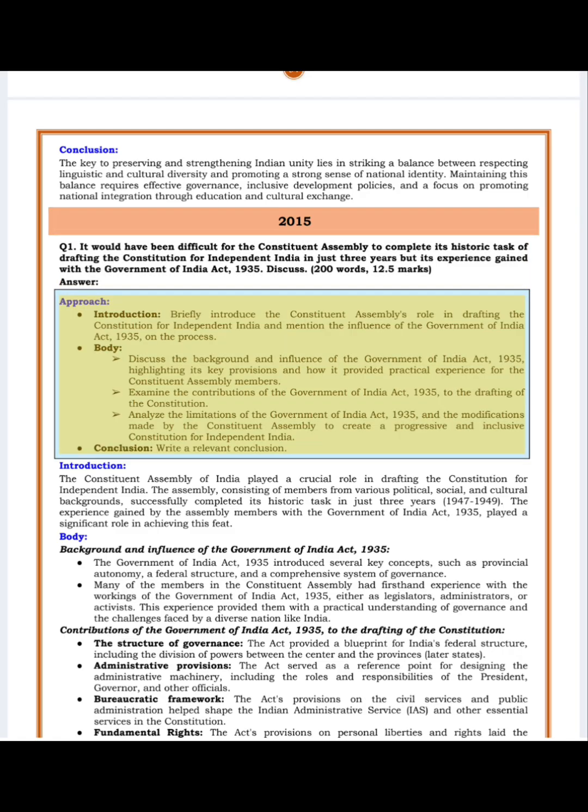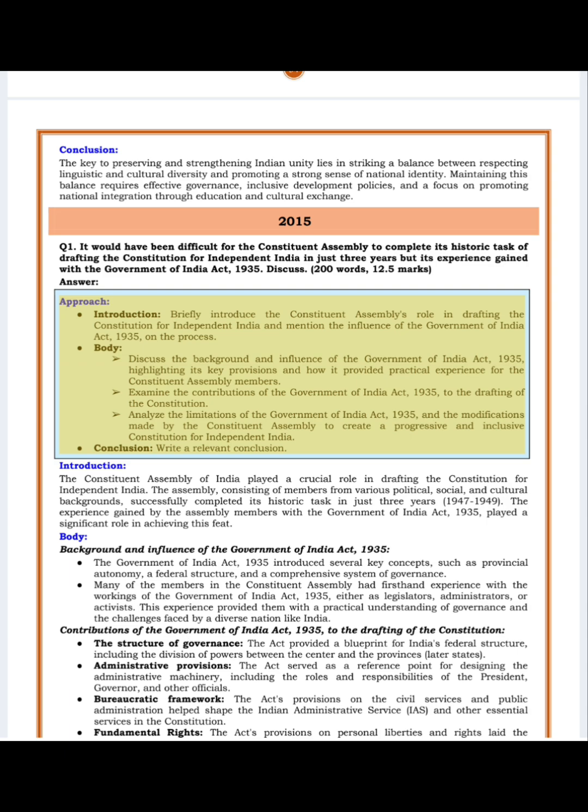Answer. Approach. Introduction: Briefly introduce the Constituent Assembly's role in drafting the Constitution for independent India and mention the influence of the Government of India Act, 1935, on the process. Body: Discuss the background and influence of the Government of India Act, 1935, highlighting its key provisions and how it provided practical experience for the Constituent Assembly members.